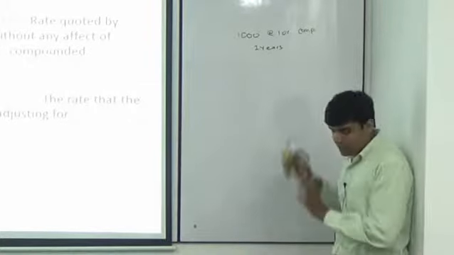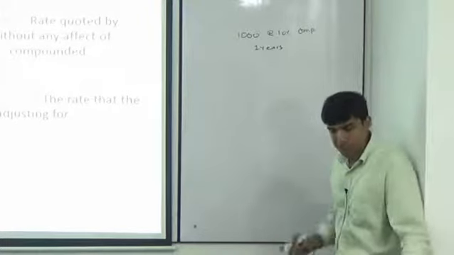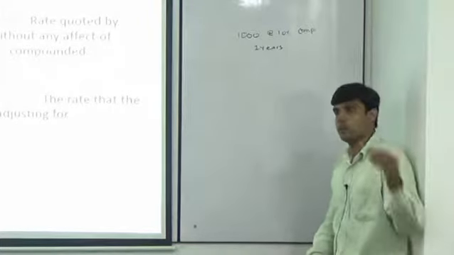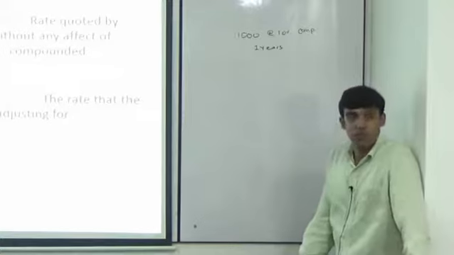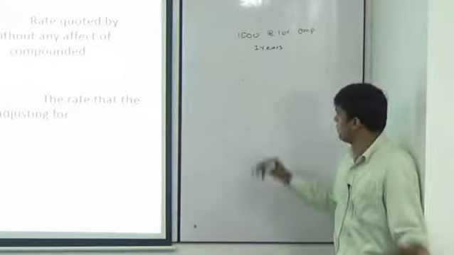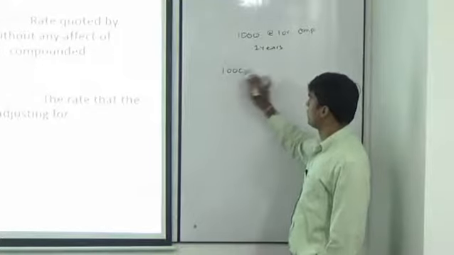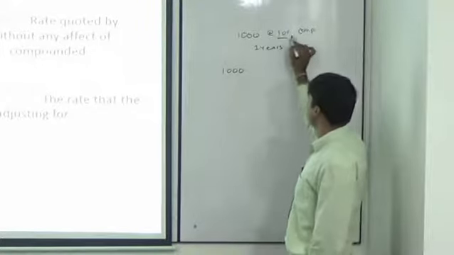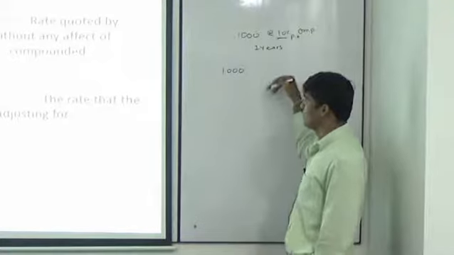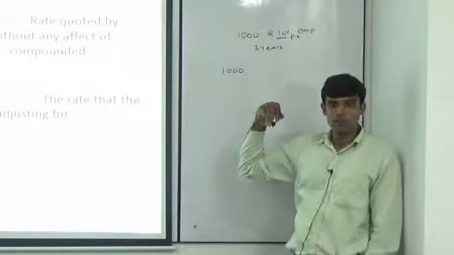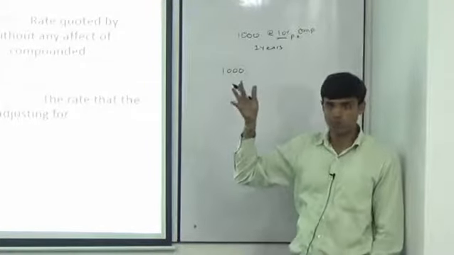Say it is, let the period be 1 year, but say it compounds semi-annually, so twice in a year. So understand how interest is going to be calculated. So I am investing 1000. This is per annum. So what is my semi-annual return? In percentage, 5%.